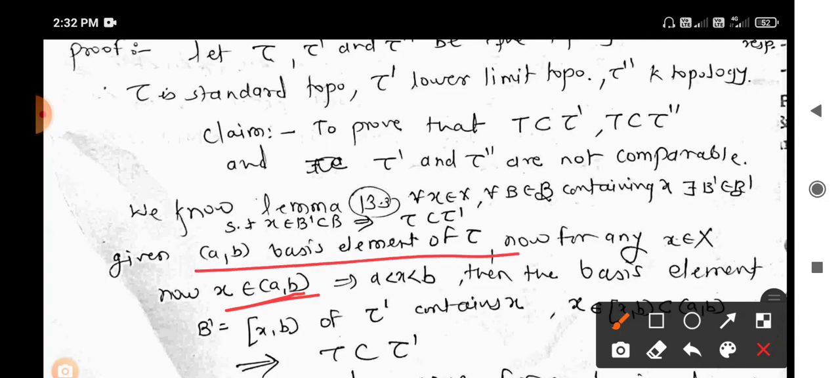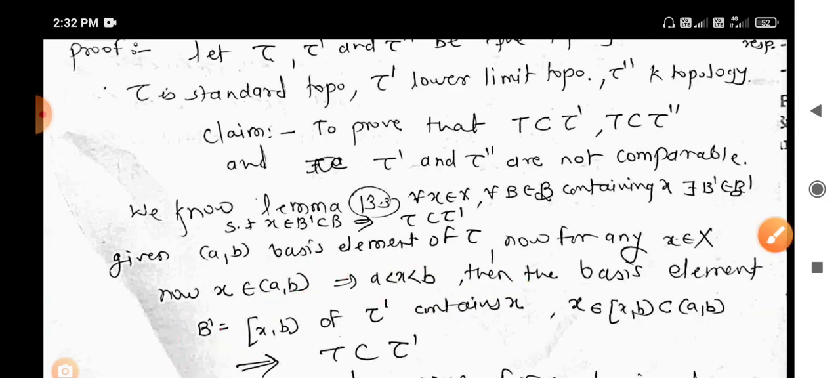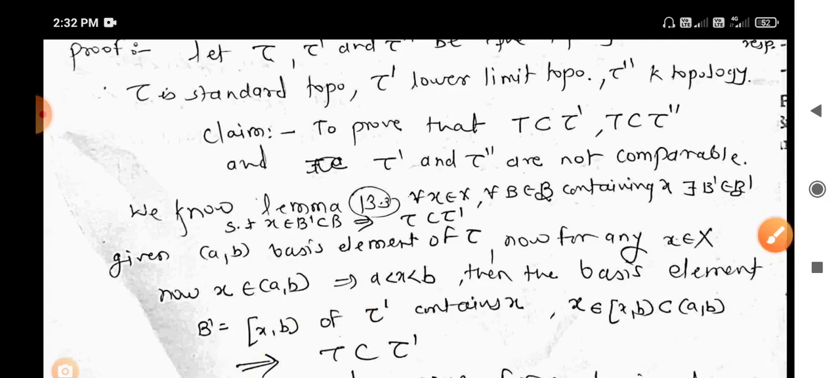Now for any x belongs to (a, b), that is x lies between a and b, there is a basis element [x, b) of tau dash containing x. So we obtain x belongs to [x, b), and [x, b) is a subset of the open interval (a, b). So this satisfies the criterion of Lemma 13.3. So tau dash is finer than tau. Now we observe the reverse, that is, whether tau is finer than tau dash.